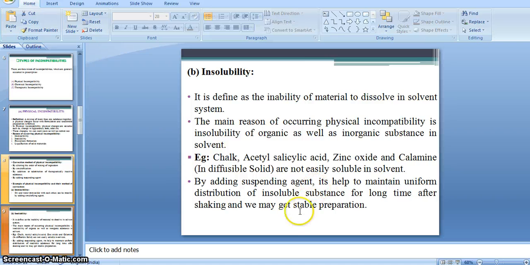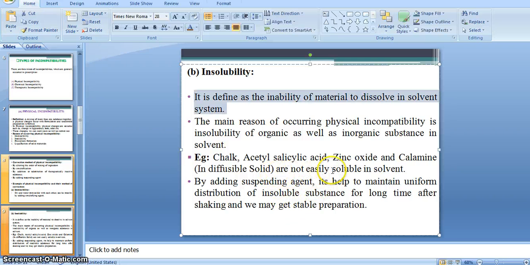And why does this happen? The reason for obtaining the liquid and soft mass is the lowering of the melting point of the mixture below room temperature. The normal room temperature is 25 degrees centigrade.